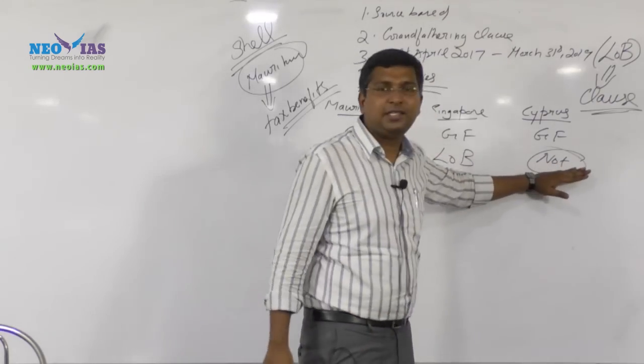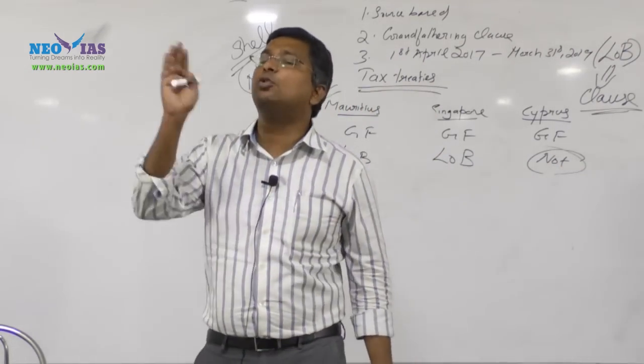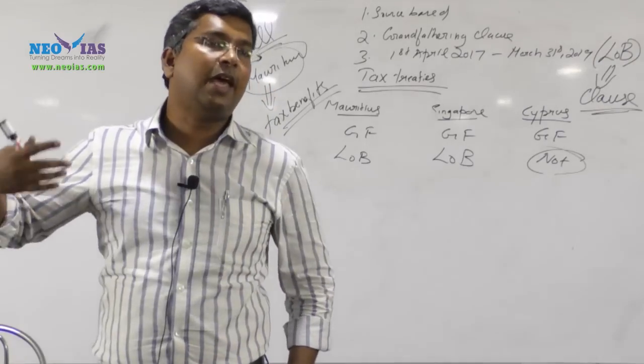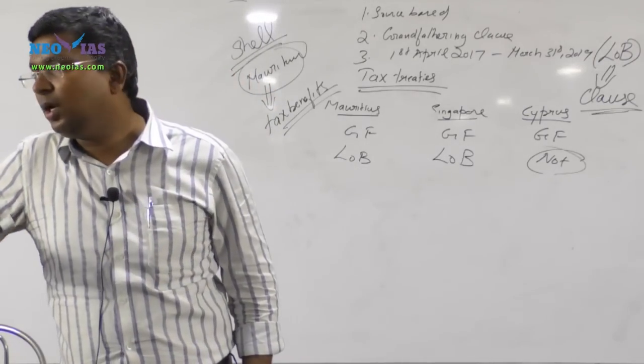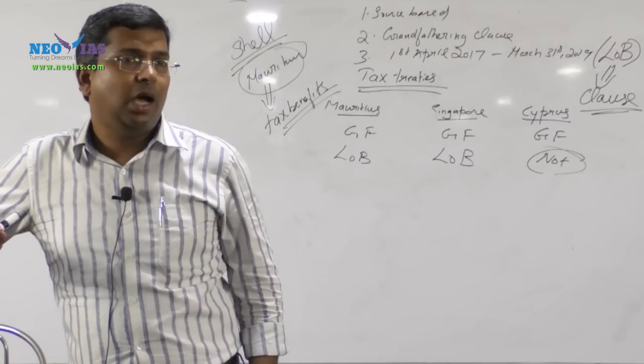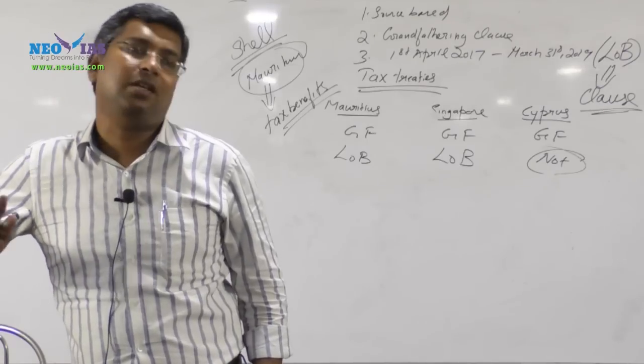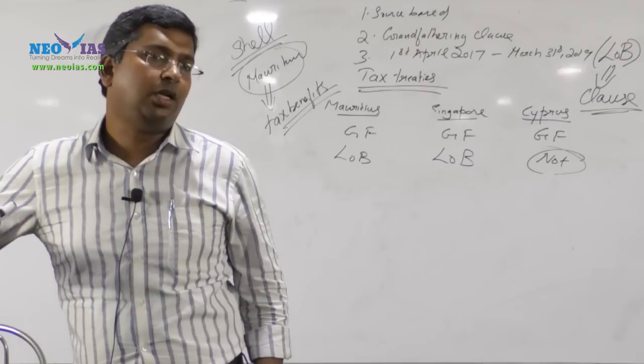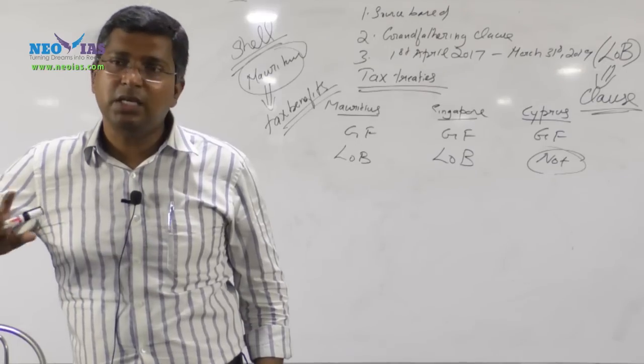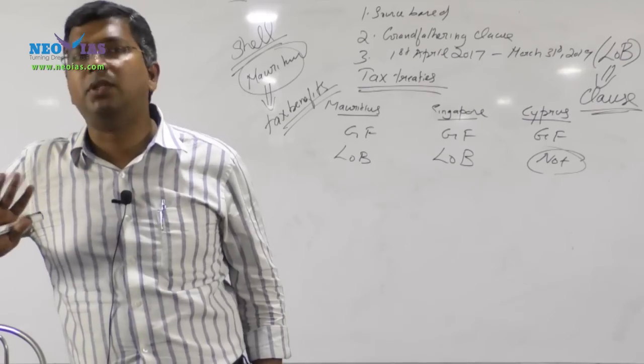So for Cyprus, from 1st April 2017 onwards, it has to pay the full tax. It has become short term. Now any investment coming from Cyprus after 1st April 2017 has to pay full short term capital gains tax. These points should be very clear.